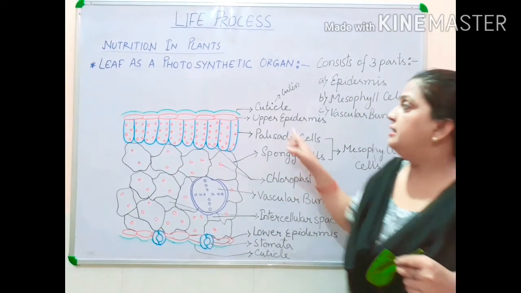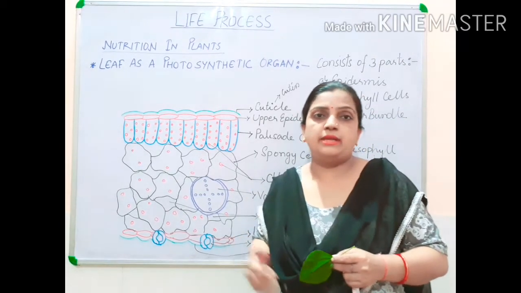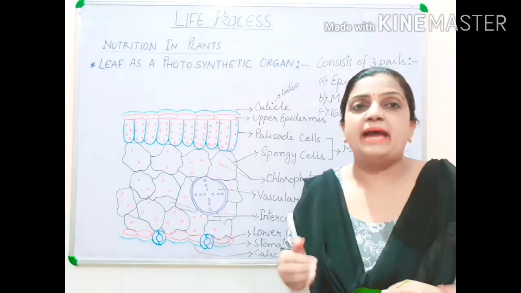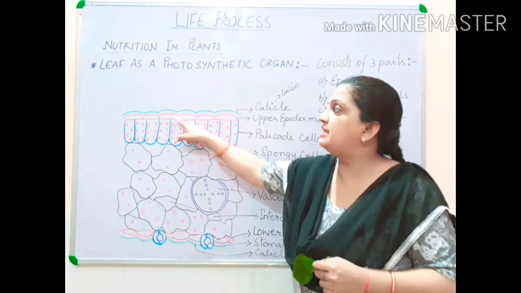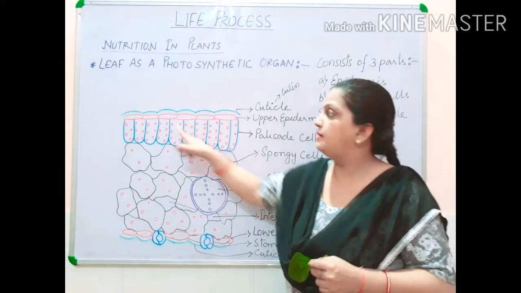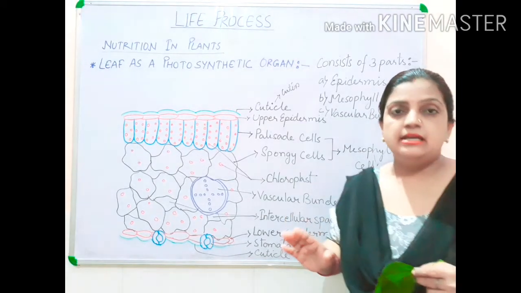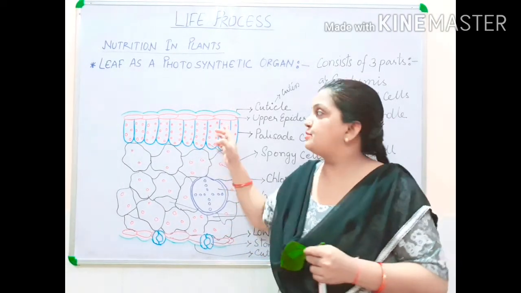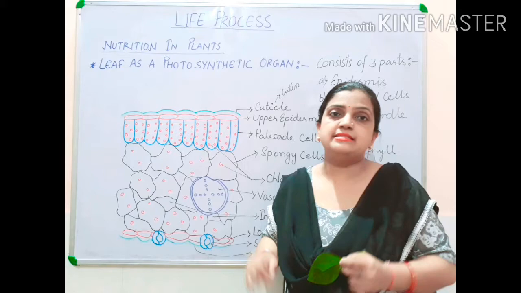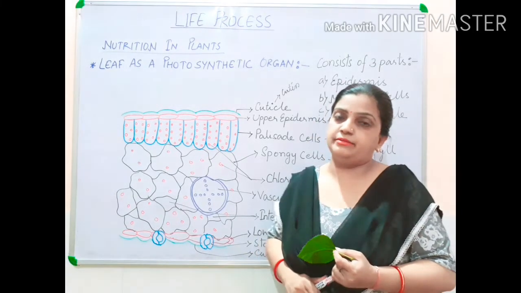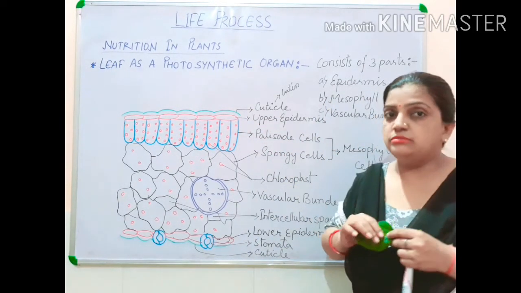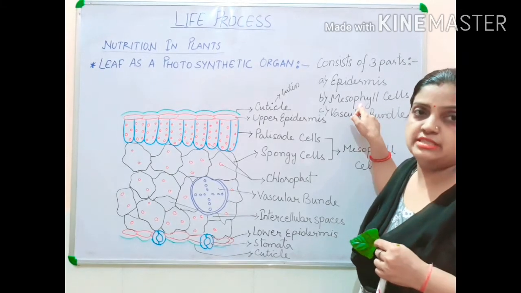Now children, this upper epidermis and lower epidermis is made up of parenchyma cells, and it is a single layer. I have not drawn double layer, only single layer I have drawn. So parenchyma cells are present in a single layer, and the cell layer is called as upper epidermis and lower epidermis. Now we are moving to the mesophyll cells.